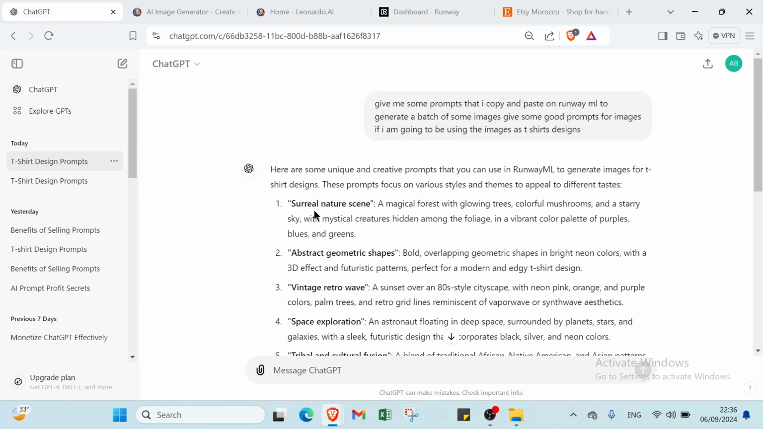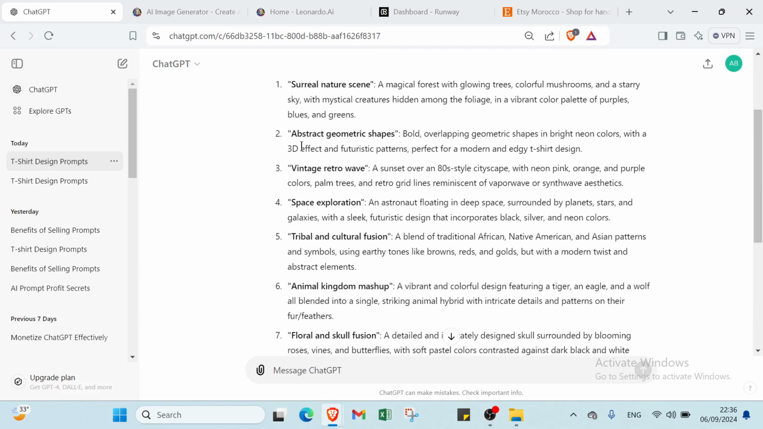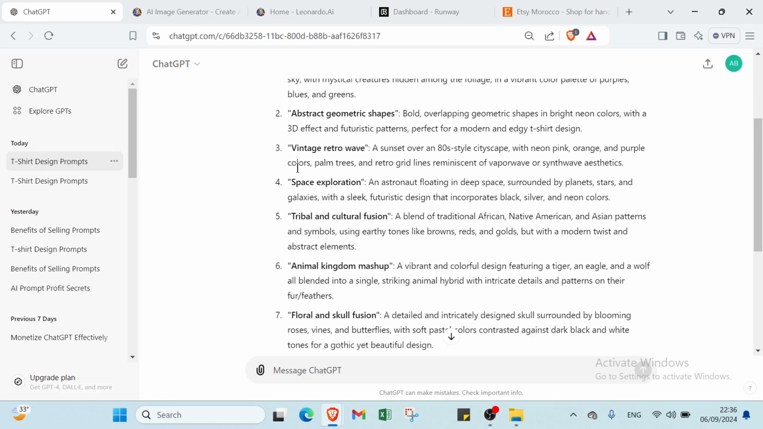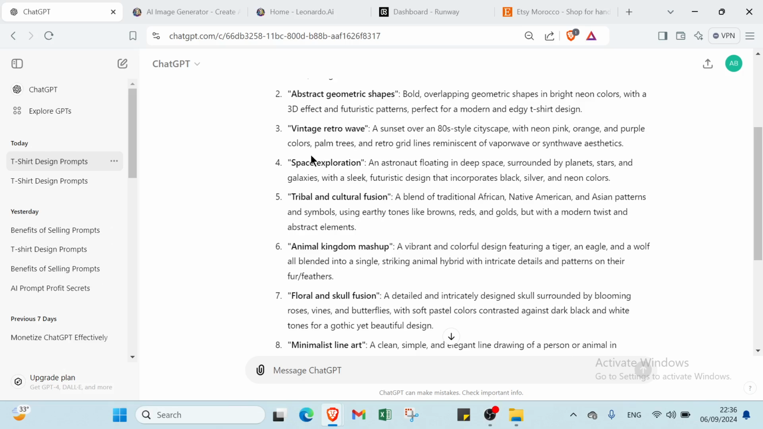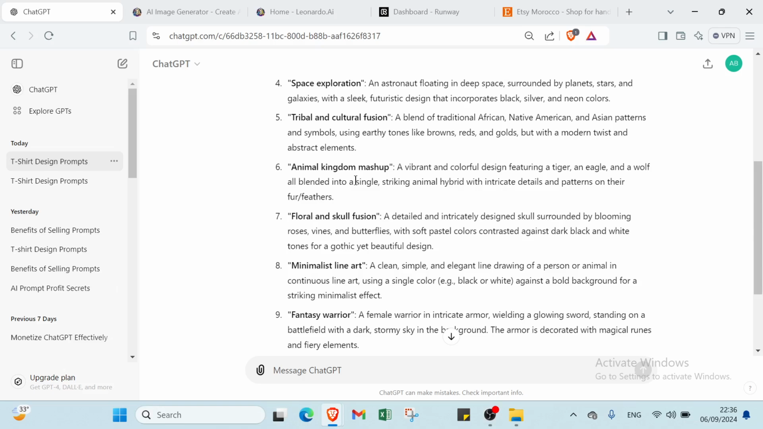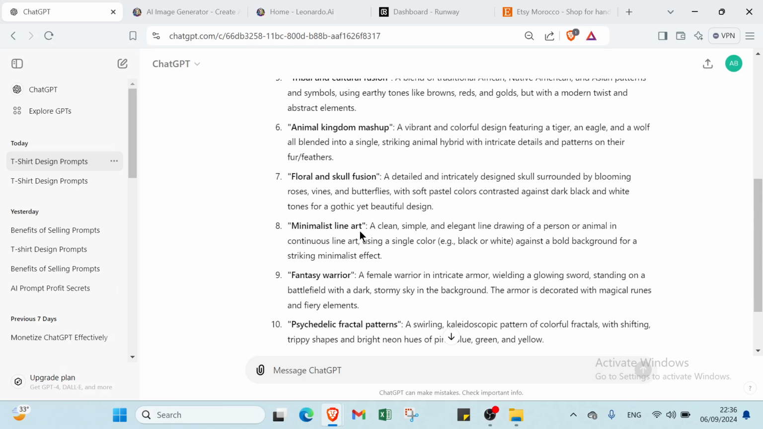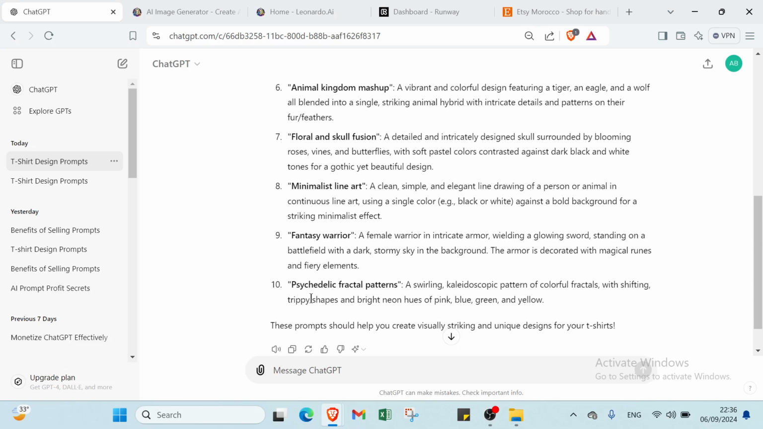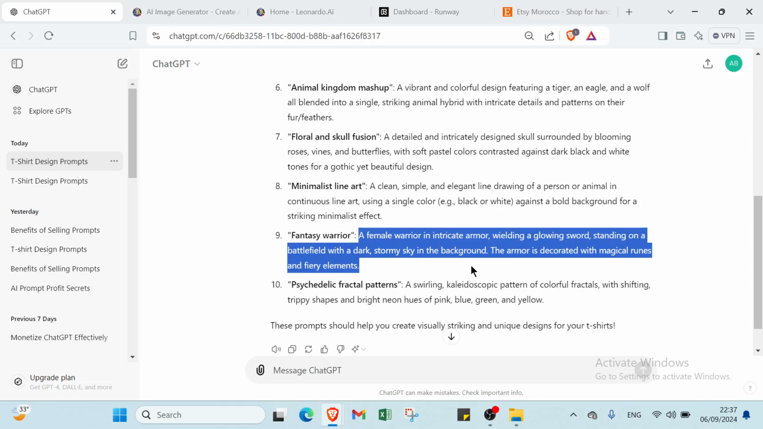We have the first one here, surreal nature scene. Then we have abstract geometric shapes. We have vintage retrowave, space exploration, tribal and cultural fusion. We have animal kingdom mashup. Then we have floral and skull fusion. Then we have minimalist line art, fantasy warrior, psychedelic fractal patterns, so you can just copy and paste it on Runway. I will explain what Runway is later. So let's select this one and copy it.